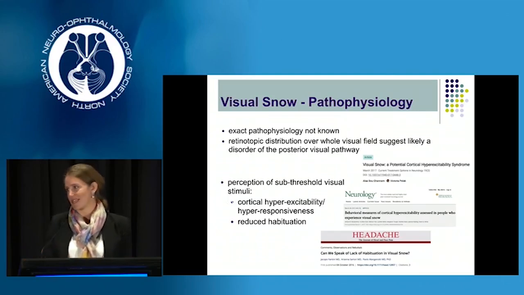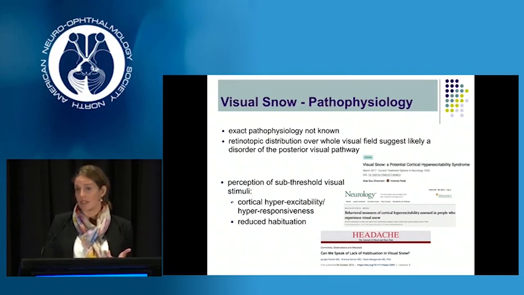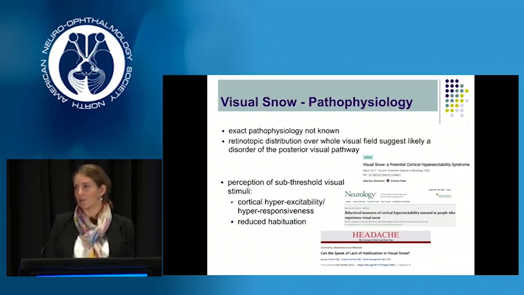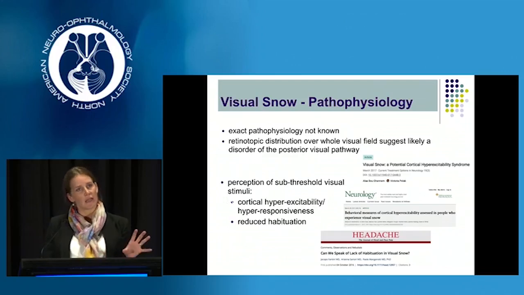Several theories exist as to the cause of this disease, and they generally center around perception of subthreshold stimuli. And so we've got evidence from research around cortical hyperexcitability or hyperresponsiveness. Some of the data comes from the original study by Schankin et al. in 2014, where they found hypermetabolism, for example, in visual areas on PET scan. And some of the other publications, for example, by the group of Owen White from Melbourne, focus more on behavioral measures of cortical hyperexcitability.